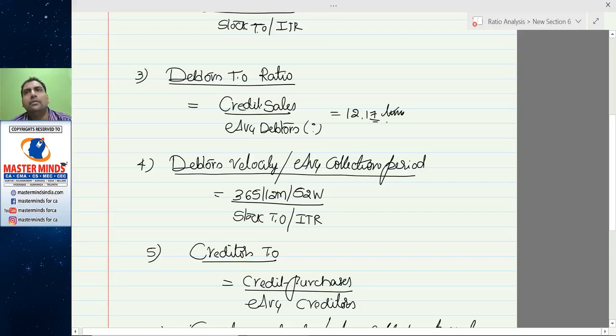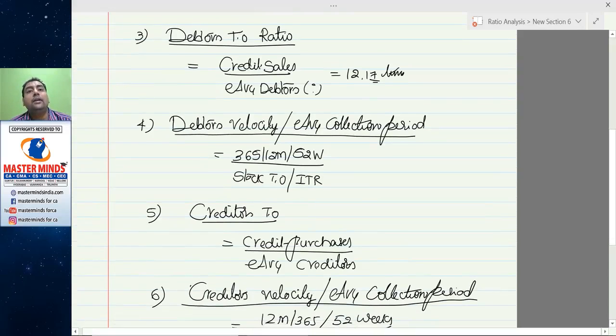Okay, in a year we sold goods at a frequency of 12.17. But how many days or how many weeks or how many months does the customer take to make payment?